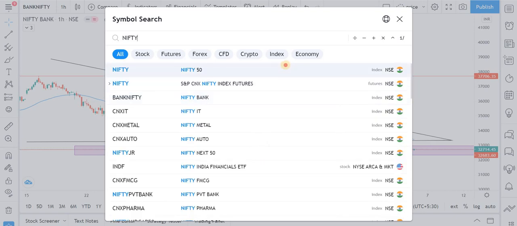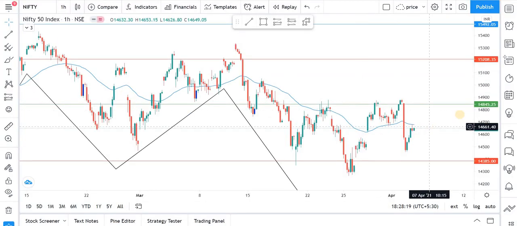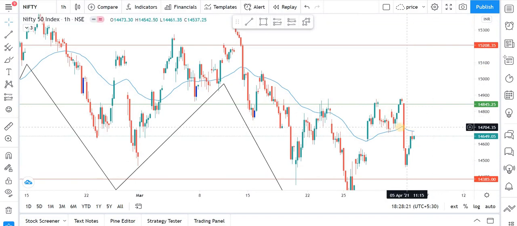Let's check it out. So this is the Nifty 50 for us, and here is today's first candle on the hourly chart. The expectation from the Nifty 50 is also the same, that if the market opens gap down, short sell the market. Anybody who short sold the market must have booked good profit, as the Nifty 50 has fallen 1.54% today. So a good movement from this level, 14,850 or so, and the bottom is 14,462. So a 400 point movement is a good movement in the Nifty 50 on a daily basis.